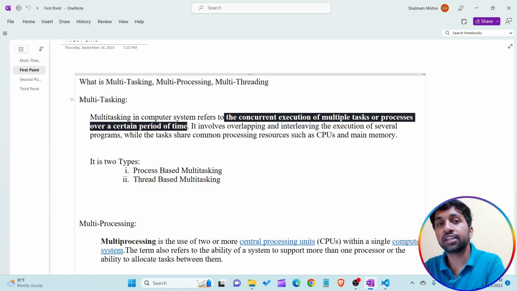It looks like all the programs, all multiple programs, execute at the same time, but it is not so. They look like they are executed at the same time, but actually they are not. Actually, all the multiple tasks are executed one by one. Understand, this is a very important point in terms of multitasking.